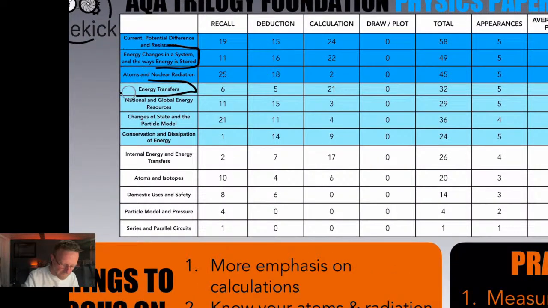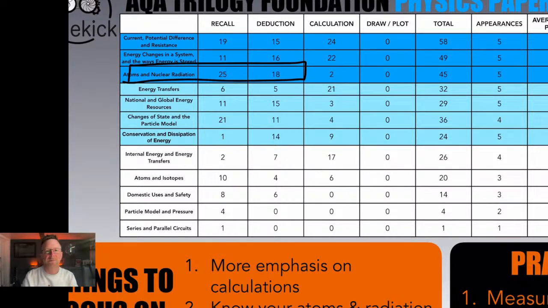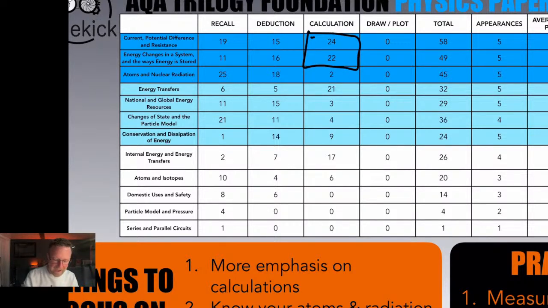But the other thing I've put in there, okay, is this: know your atoms and radiation. Why is that? Because there are just so many marks attributed to different types of radiation, radioactive decay and half-life. So there's a lot of common stuff in chemistry there as well. So knowing your atomic structure, knowing your different types of radiation is absolutely huge. But calculations for energy, okay, energy changes and resistance, okay, so current, potential difference, and resistance is in there all the time. I mean, all of these, okay, are in there all the time. So lots and lots of calculations. Past paper practice is the only way to go with physics.